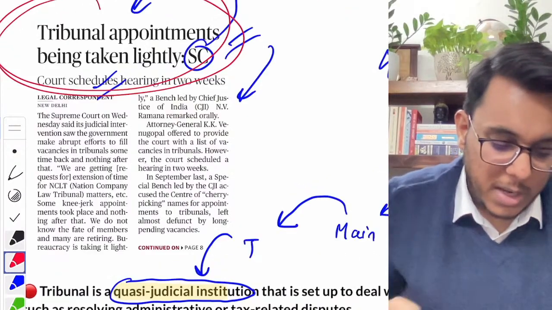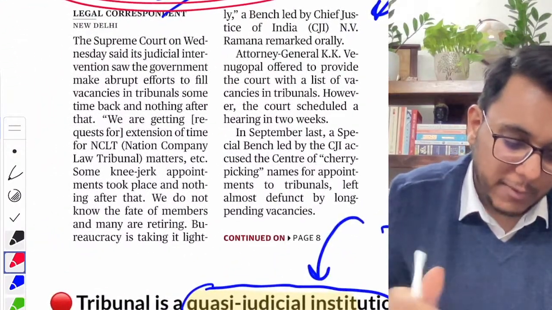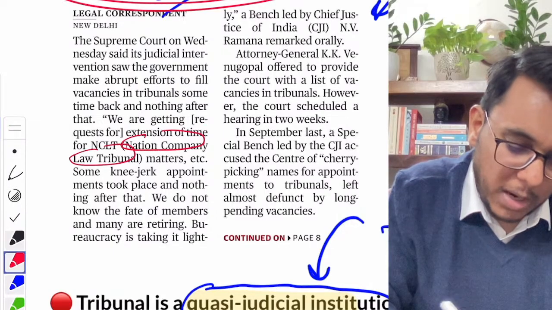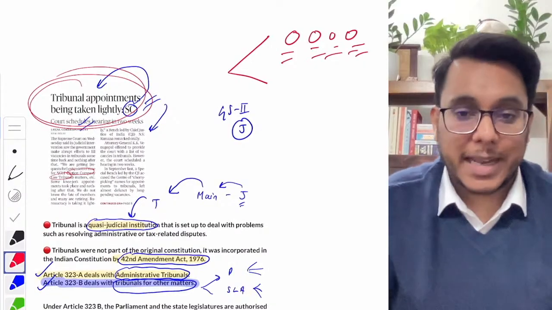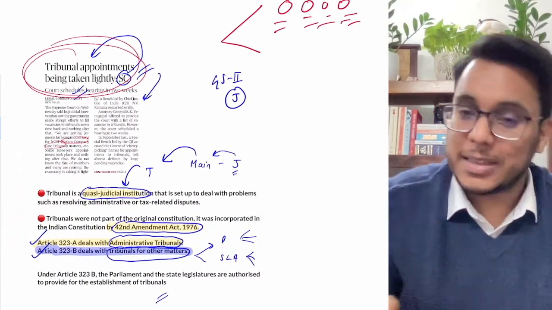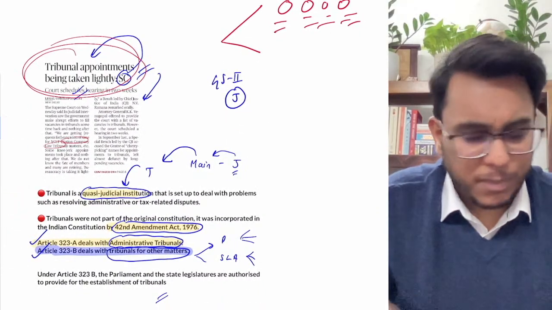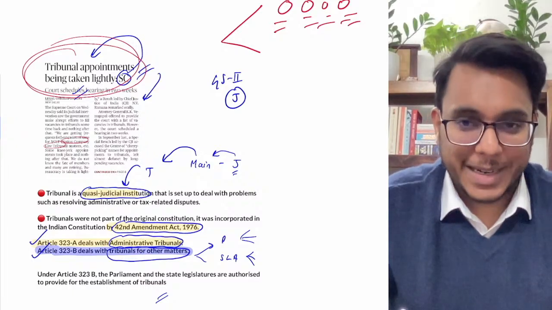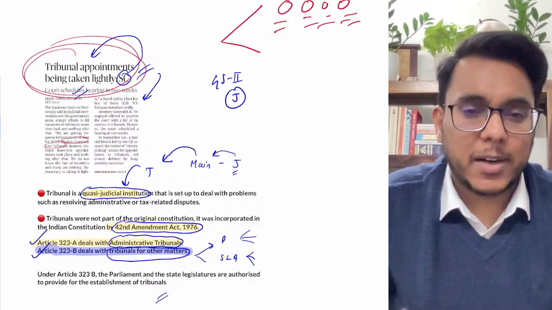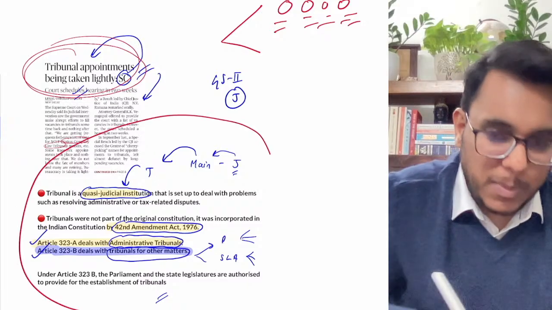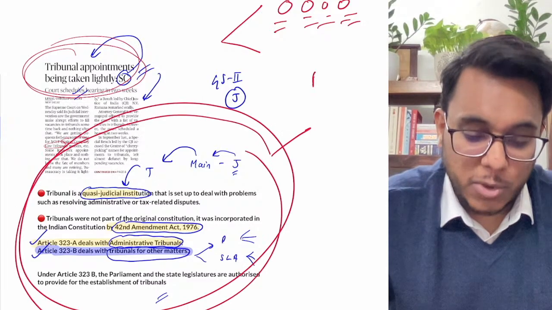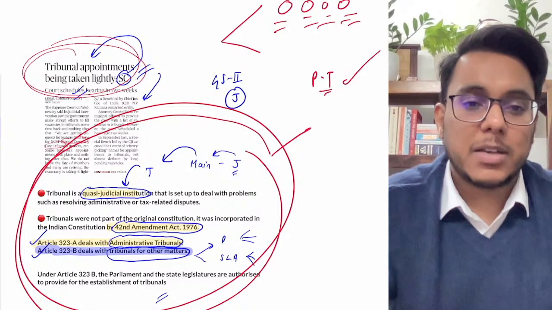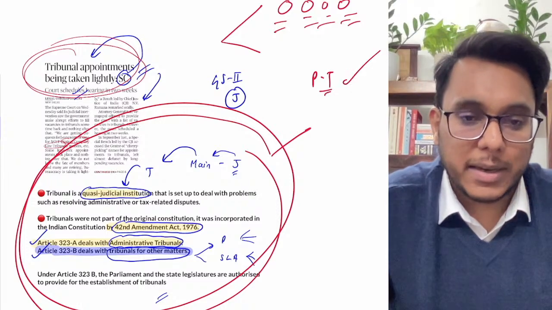Is it clear or not? Many tribunals are there, for example the National Company Law Tribunal. With respect to the members' tenure duration, there are certain issues. However, no need to go too much into the detail, but again and again this year tribunals have been in the news. So this information with respect to tribunals, please keep in mind, it can be asked in your prelims examination. That is about it, and now we'll be moving to the next article.